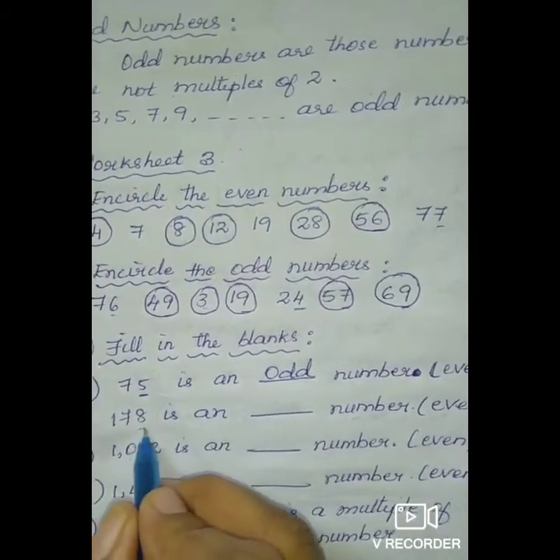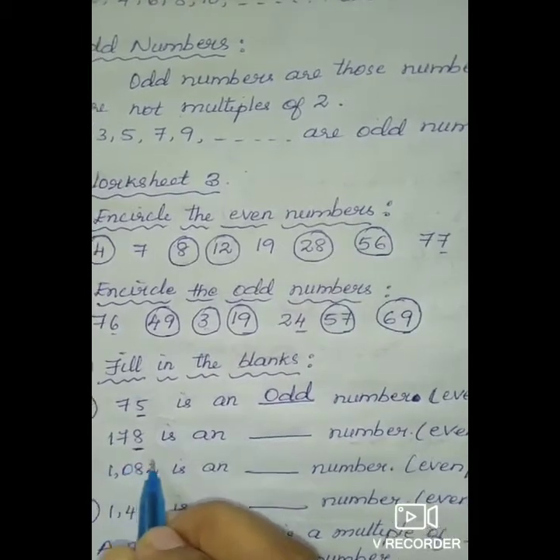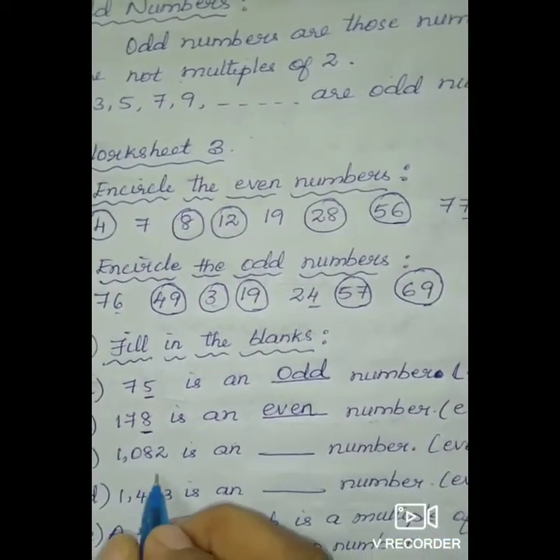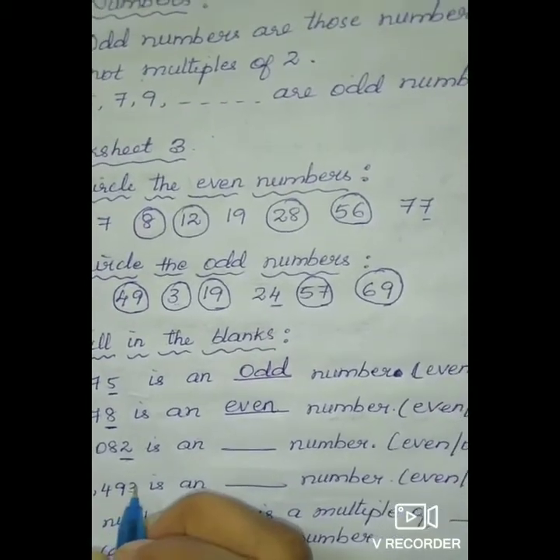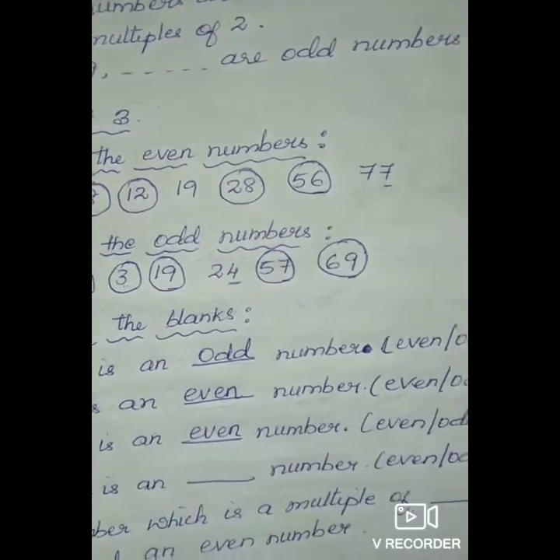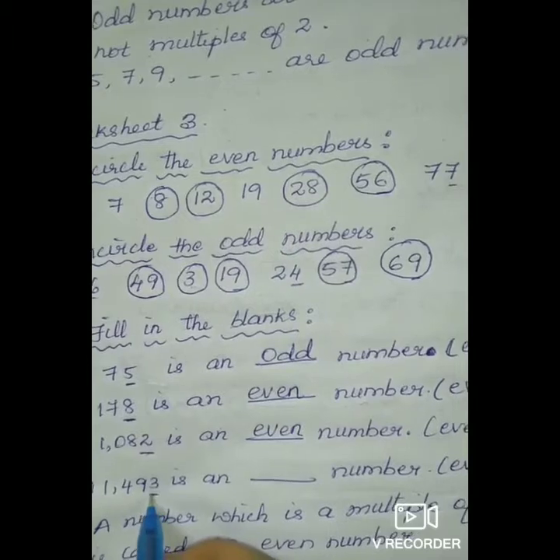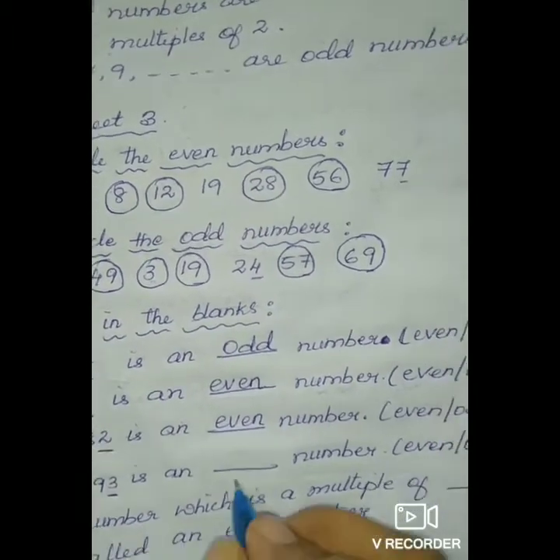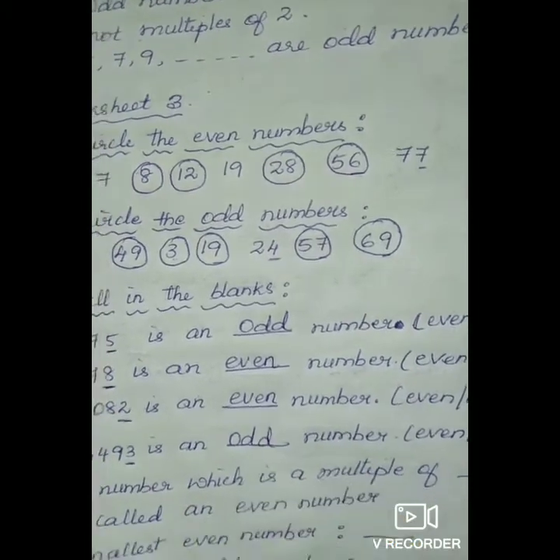Now 178. 8 is a multiple of 2, so 178 is an even number. 1082. 2 is an even number which is a multiple of 2, so 1082 is an even number. 1493 ends with 3. So 3 is an odd number, so 1493 is also an odd number.